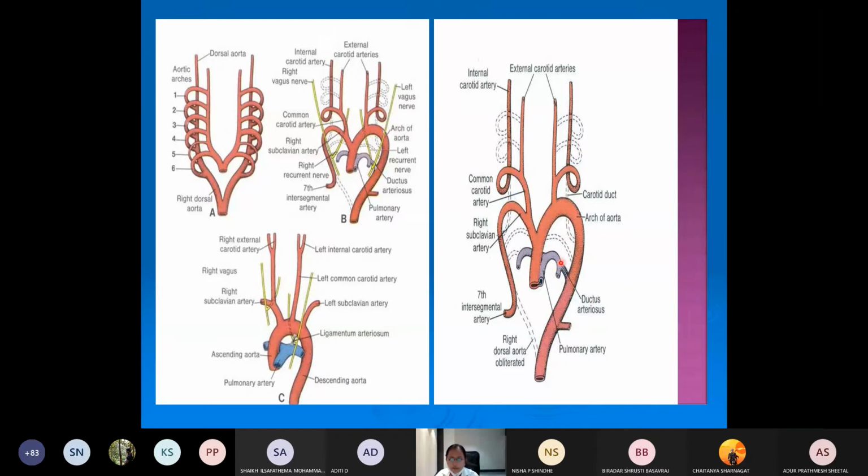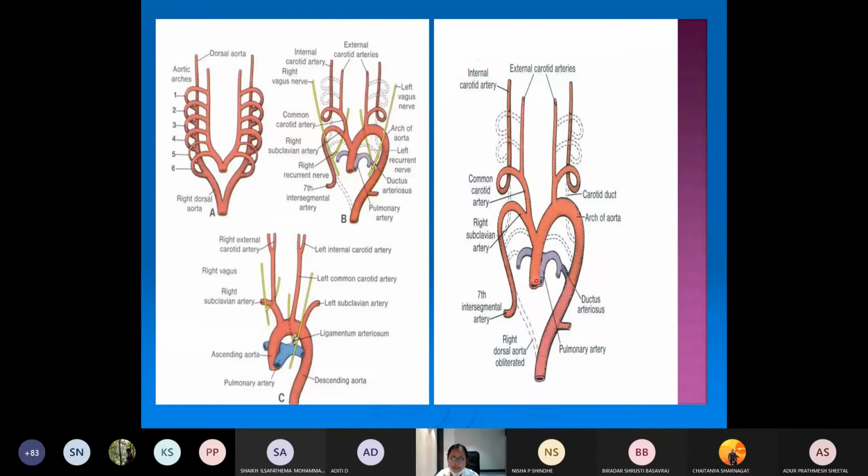The 5th will disappear. The 6th: the ventral part of it will form the pulmonary artery on the respective sides, and the dorsal part will regress on the right side, whereas on the left side it will form something called the ductus arteriosus, which will be shunting the blood from the pulmonary trunk to the dorsal aorta. So you can see here, this is the septum which will divide.